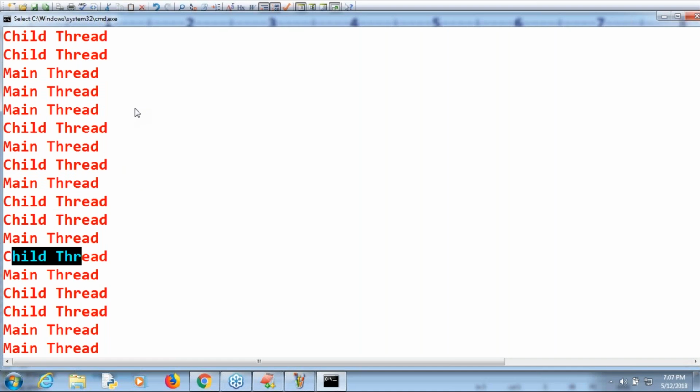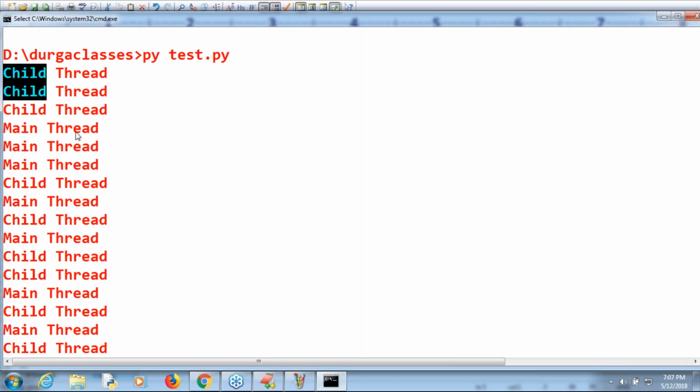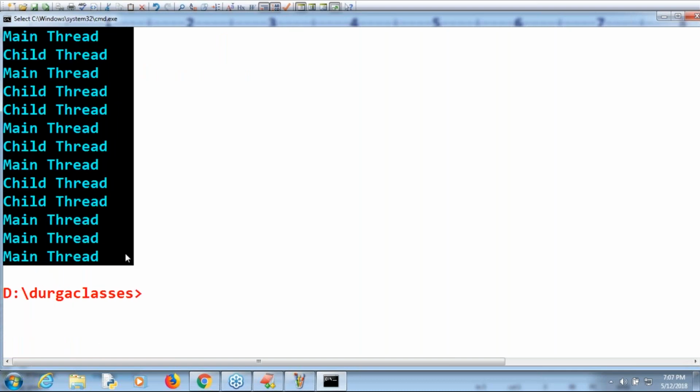What is this concept, sir? Synchronization is nowhere related to this concept. That is a different concept we will discuss. But don't worry, synchronization is not for making the order. Leave that word, we will discuss it in detail later. I hope everyone can understand, right? Am I getting mixed output or not?